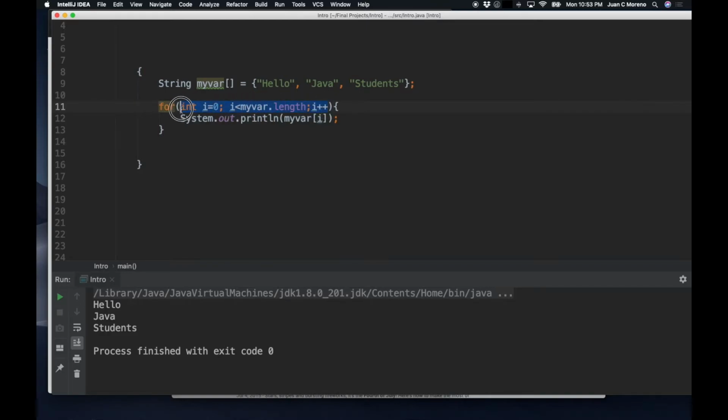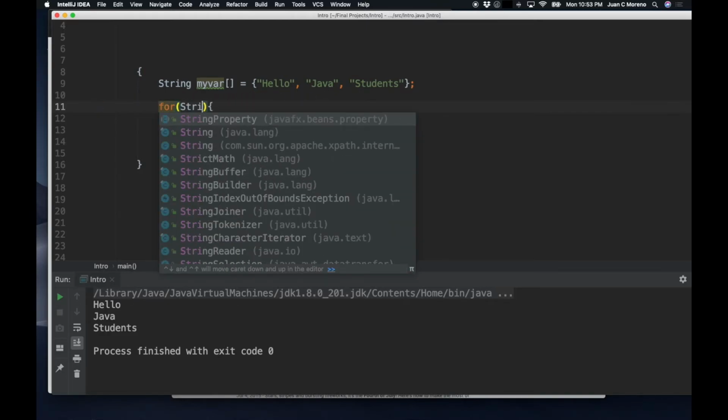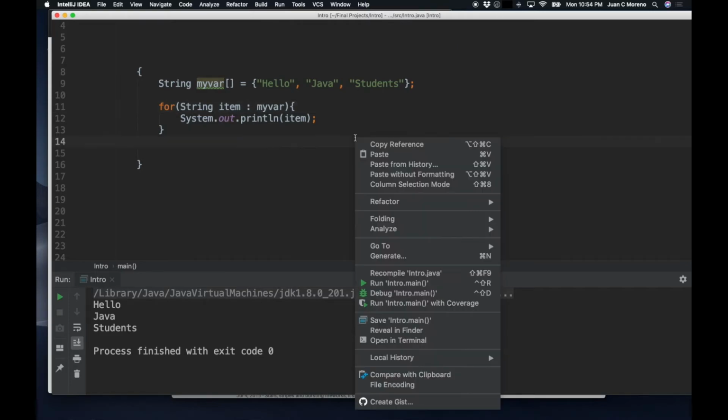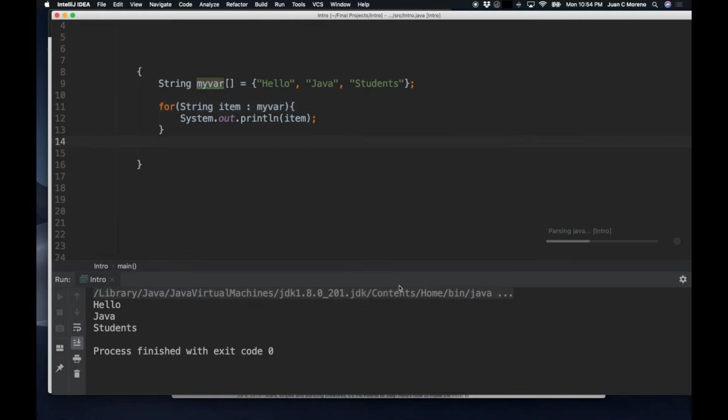So what we're going to do is unpack the string for each element of the array. We'll name it item in myvar, and then if I print item, it's making it simpler, because this colon is saying: for each string item that lives inside of myvar, just print it. It makes it a little bit cleaner and simpler, which is a cool thing to know.